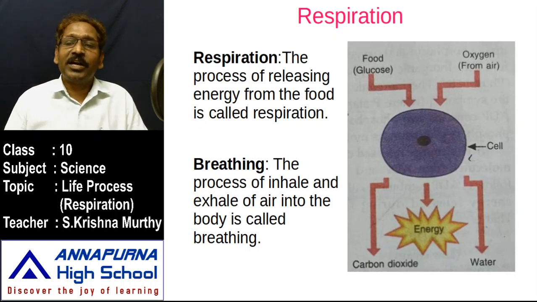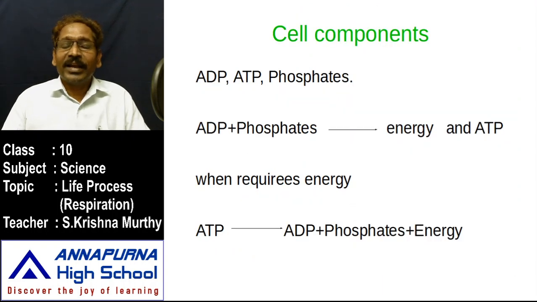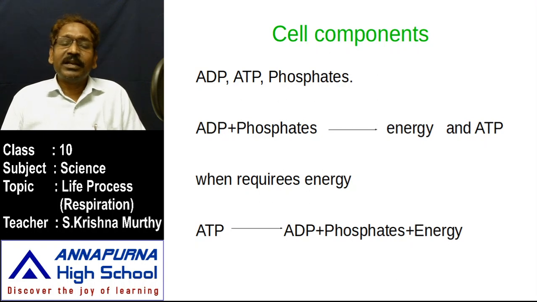So when we observe the cell, the cell contains different kinds of components. What are the different components present in the cell? The cell has adenosine diphosphate, which contains two phosphate molecules, and ATP, adenosine triphosphate, and other kinds of phosphates also. So the cell components are ADP, ATP, and some phosphates.